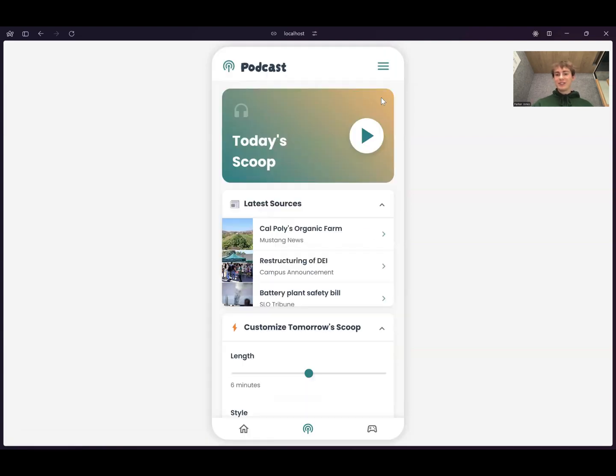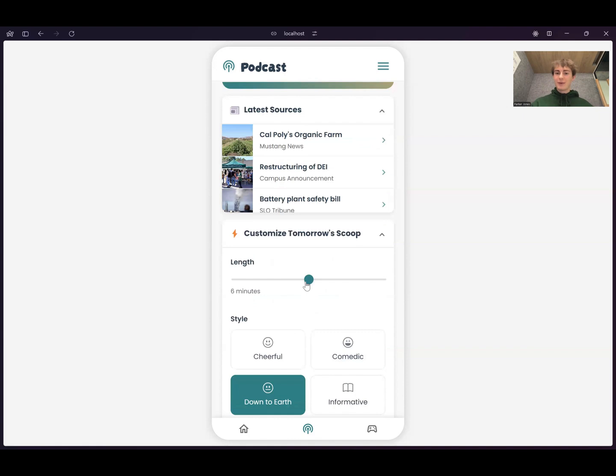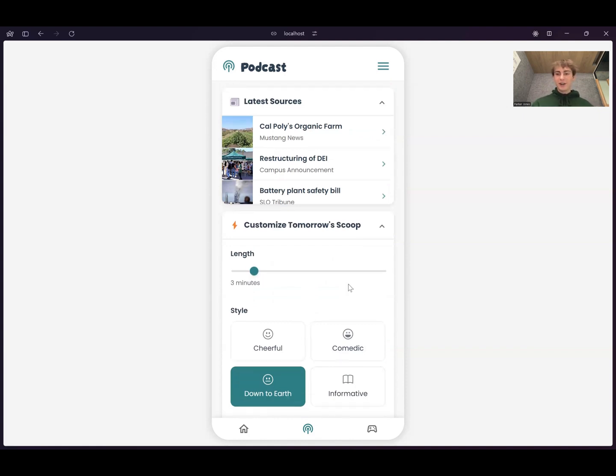And then if for some reason, tomorrow you're on your way to class and you've been walking a little bit quicker, you can come back here and change up what the podcast is going to be. So I want it to be a little bit shorter tomorrow. And I actually need this to really boost me on my way to class. I've got a midterm, so I want it to be cheerful as well.